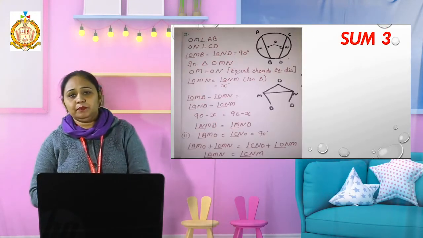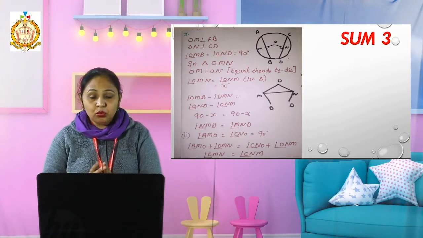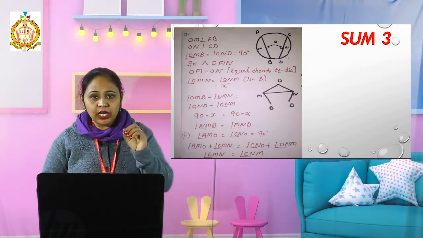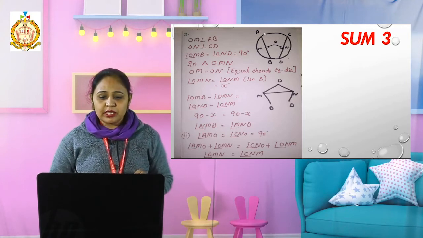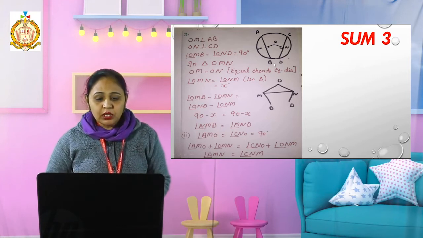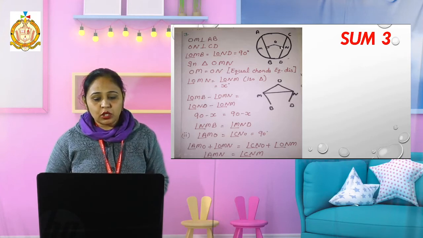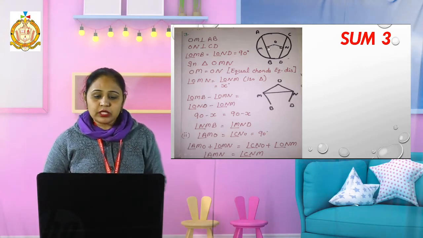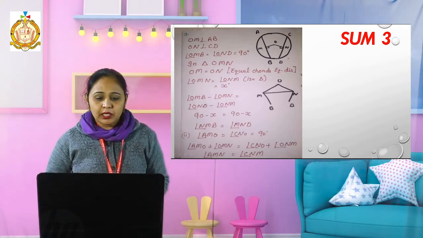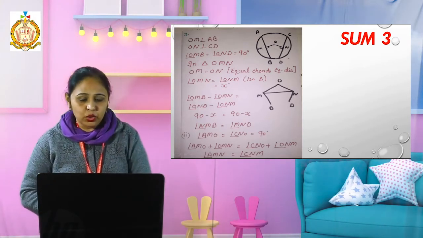Then in sum number 3, we have to imagine something in our mind: to see the angles, where the angle is given and where we have to take it. Now this figure is given to me. AB and CD are two equal chords. Then OM is perpendicular on the first chord and ON is on the chord CD. Because these are perpendicular, AM will be equal to BM and CN will be equal to ND, because a perpendicular from the center bisects the chord.